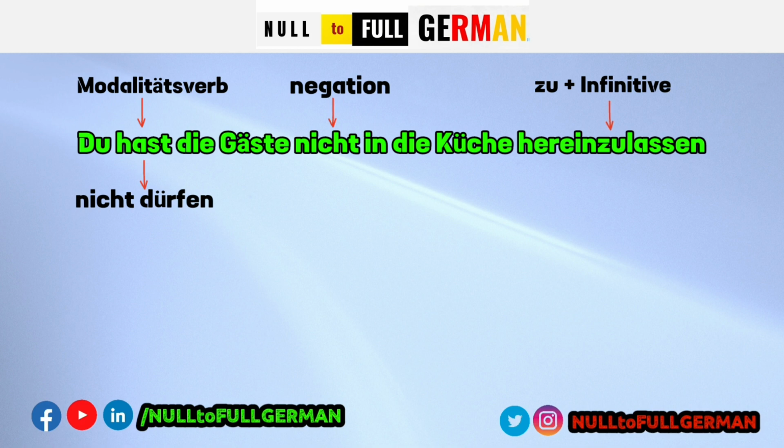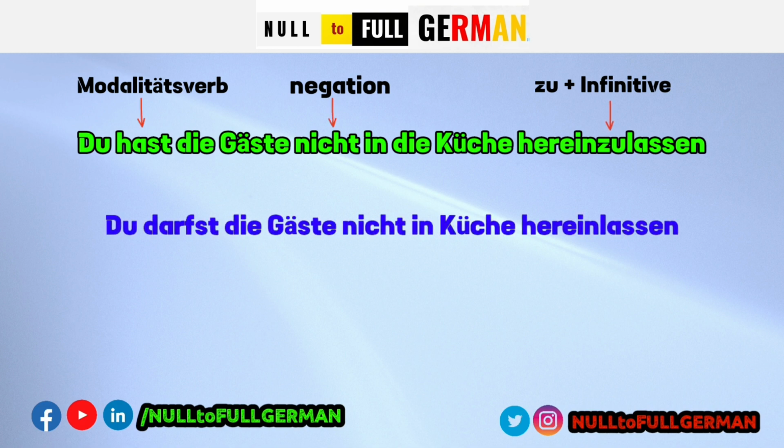Here, based on the situation, the meaning is nicht dürfen. Let's replace haben with dürfen, and the negation we have to put according to the structure of the sentence. So the original sentence of haben as Modalitätsverb is Du hast die Gäste nicht in die Küche hereinzulassen. After paraphrasing, the sentence will be Du darfst die Gäste nicht in die Küche hereinlassen.